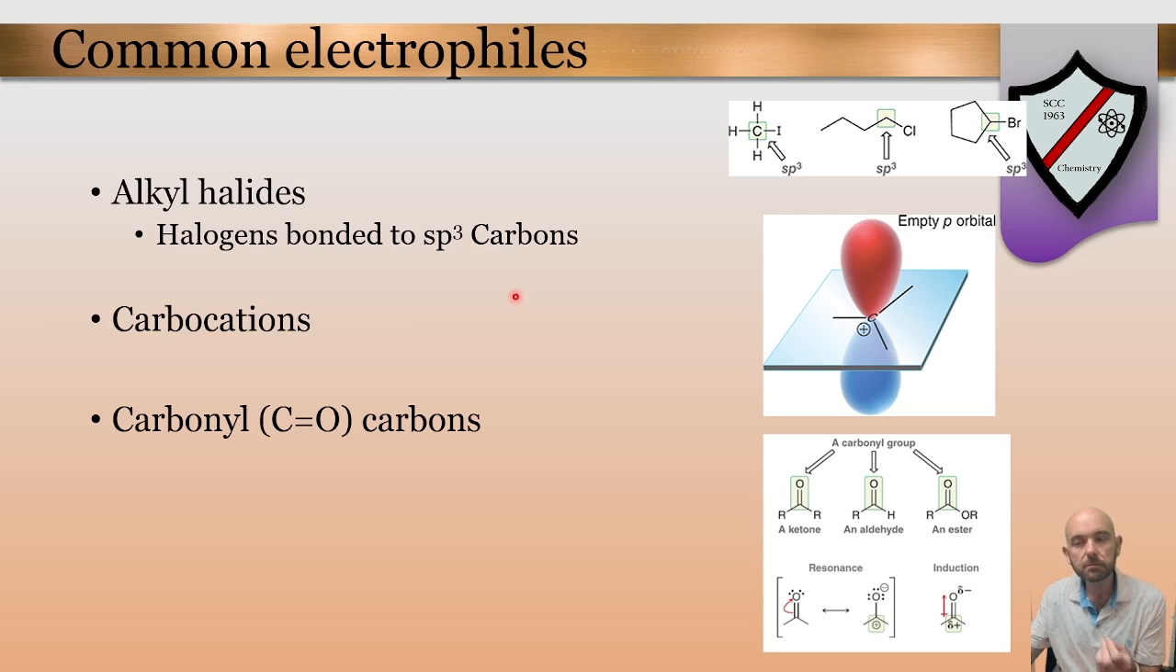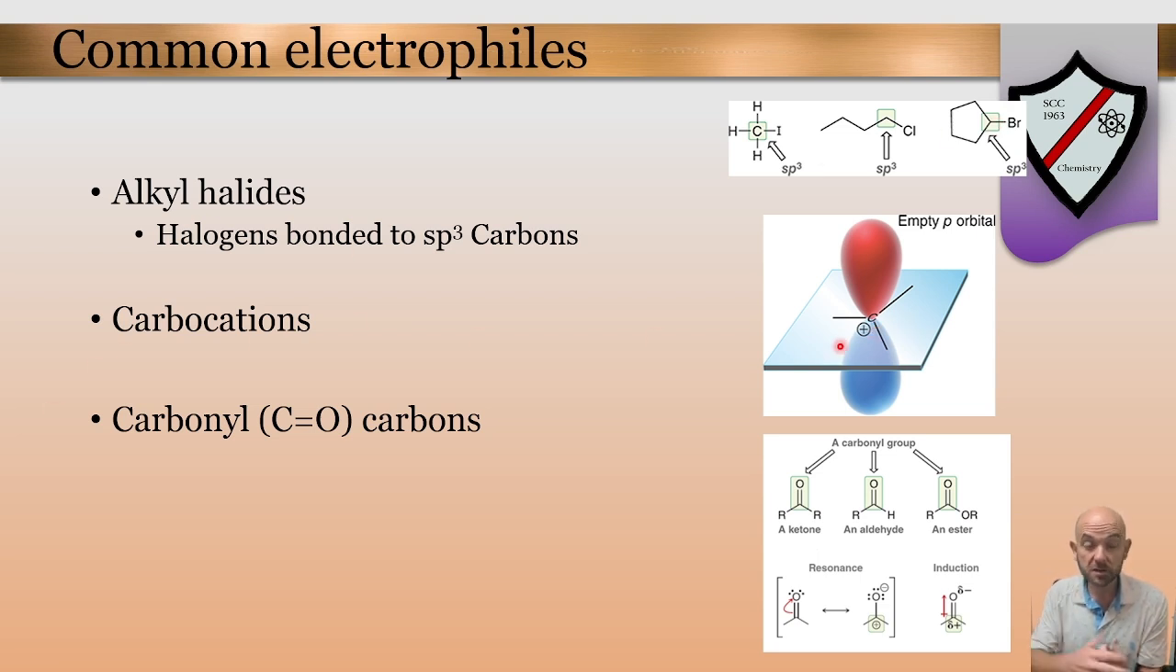Some common electrophiles to look out for are, as I've already mentioned, sp3 carbons with bonds to halogens, whether that be iodine or chlorine or bromine. We have some examples here. So all of these carbons would share a positive partial charge because of the inductive effects of those halogens.